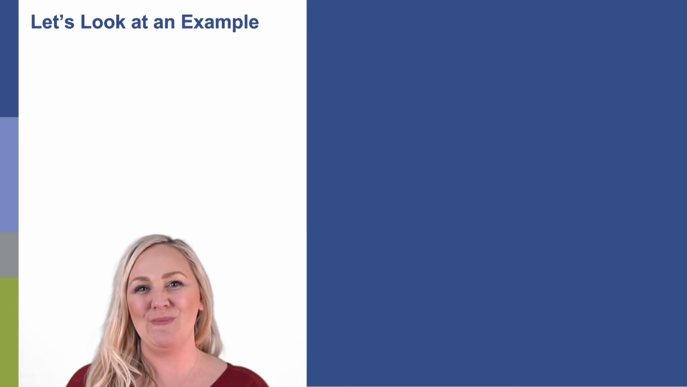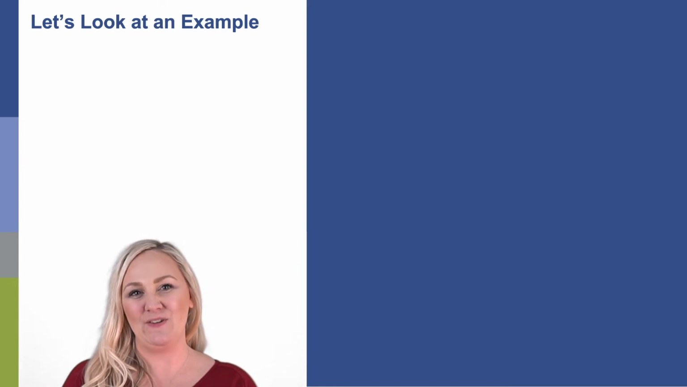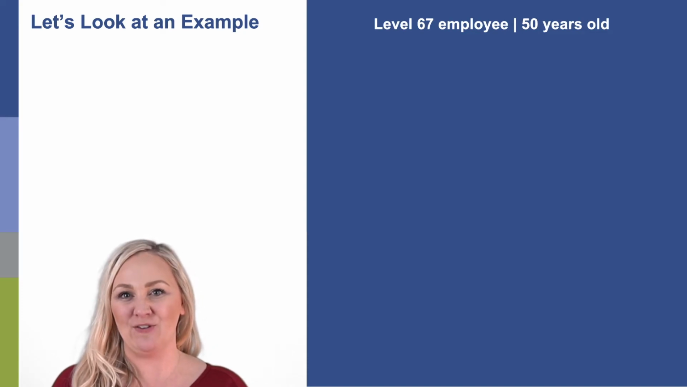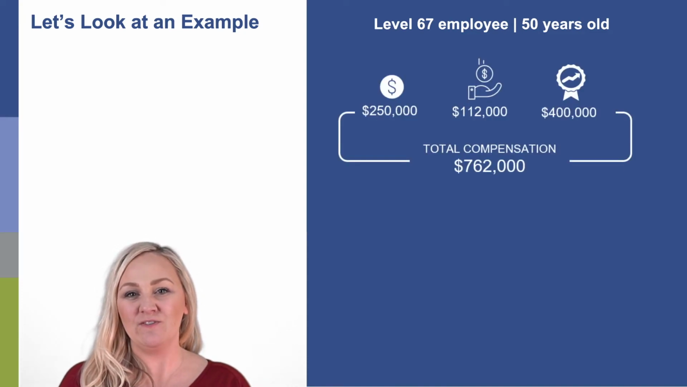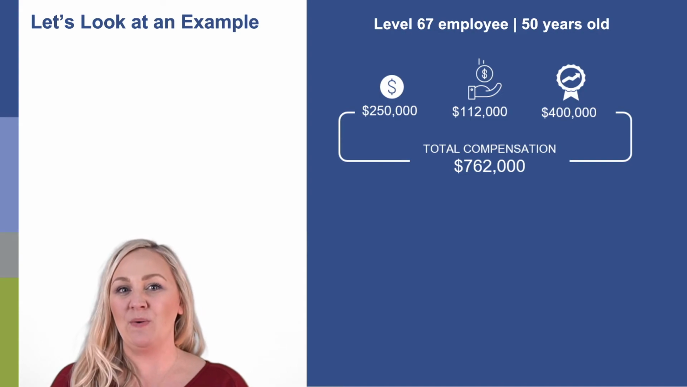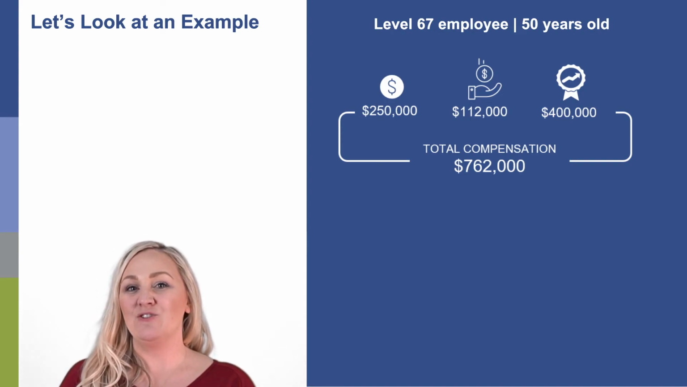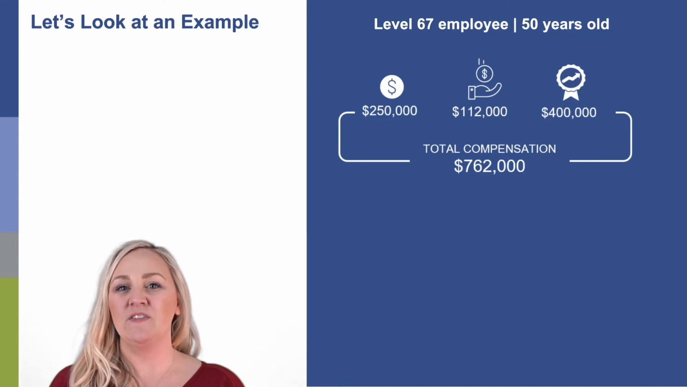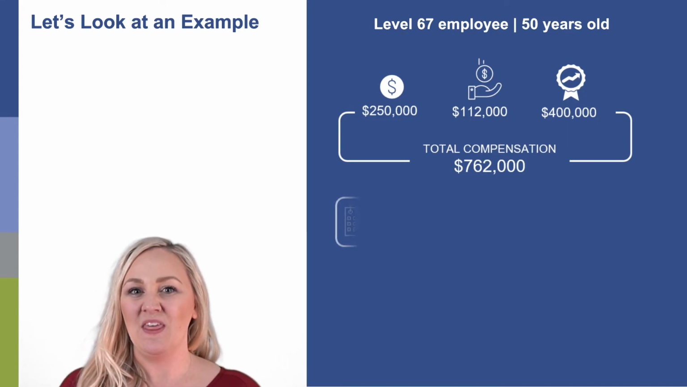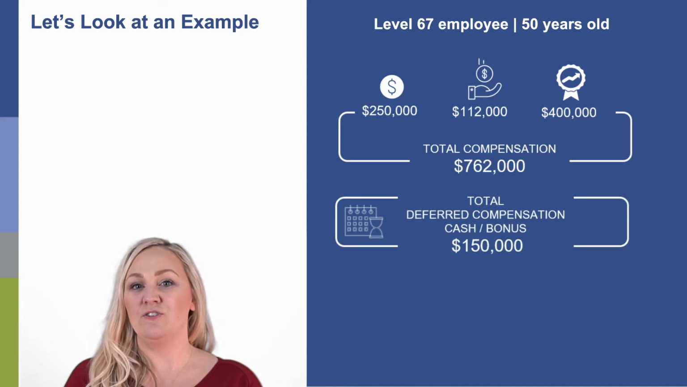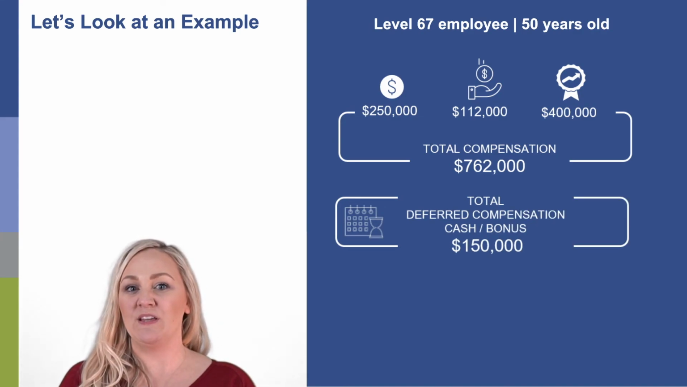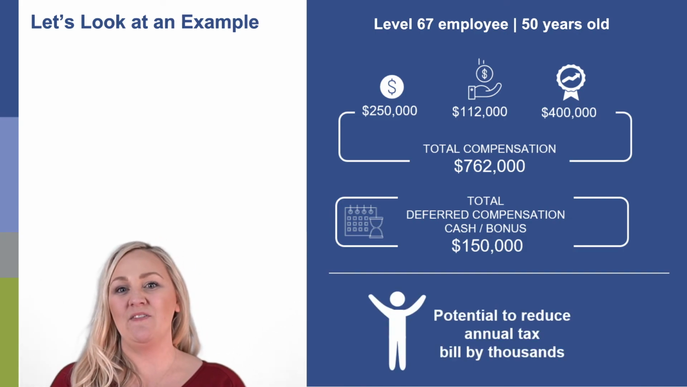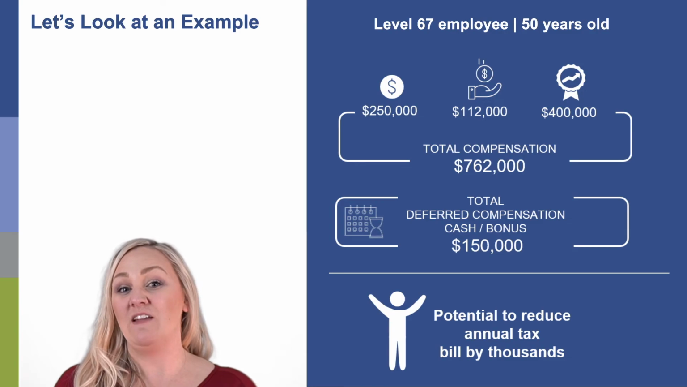Deferred compensation can be incredibly powerful from a tax savings perspective. Let's assume you are a 50-year-old level 67 at Microsoft. Your salary is $250,000 a year with a bonus of $112,000, and your stock vests are around $400,000 a year for a total income of $762,000. If you elected to defer $150,000, which would represent a combination of your base and bonus, you could potentially be saving upwards of $50,000 a year in federal income tax.